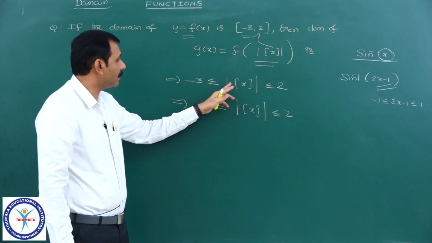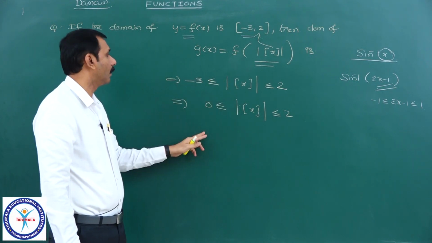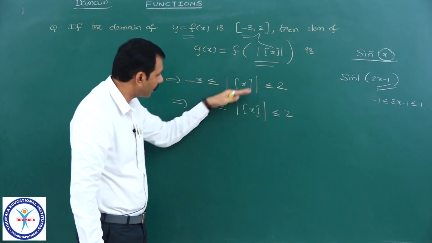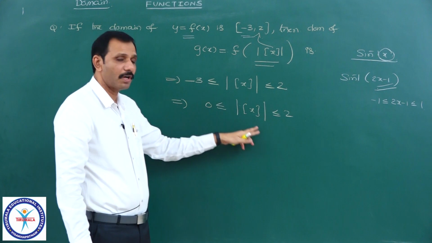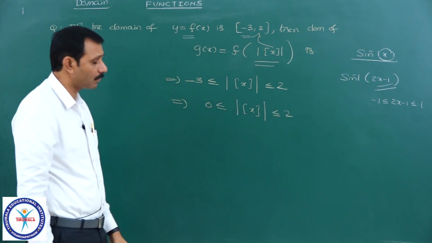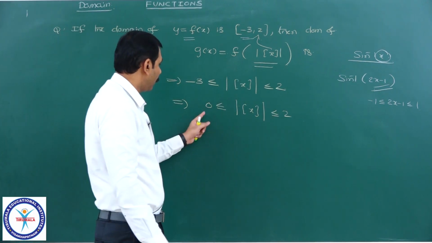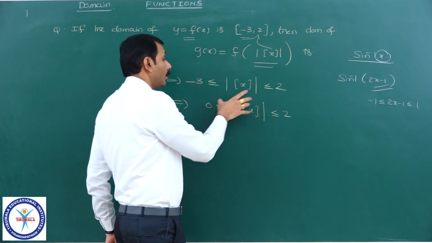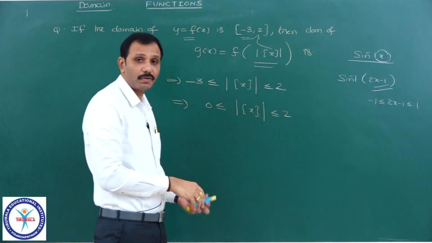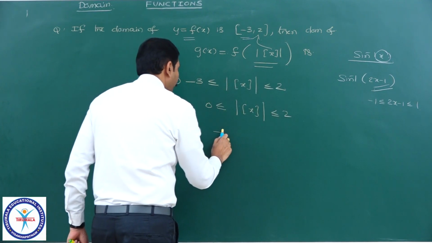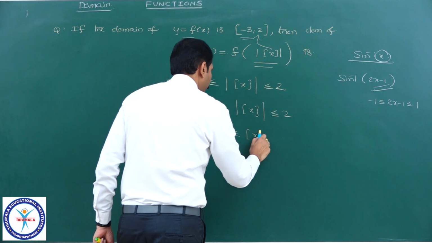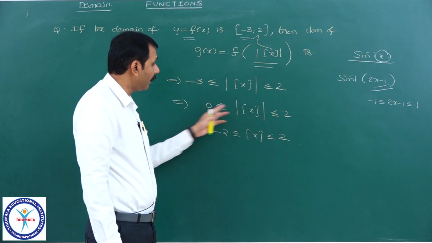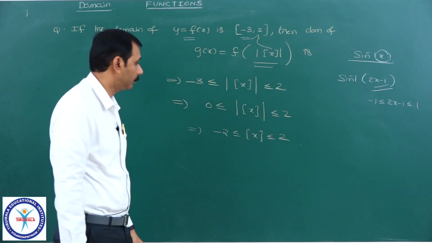This implies, because the minimum value of mod is 0 only, minus 3 less than or equal to mod of {x} less than or equal to 2 is nothing but 0 less than or equal to mod of {x} less than or equal to 2. Hope you understood that one. Now 0 less than or equal to mod of {x} less than or equal to 2 is of the form 0 less than or equal to mod x less than or equal to 2. That implies minus 2 less than or equal to {x} less than or equal to 2, because mod x is defined even for negative values.